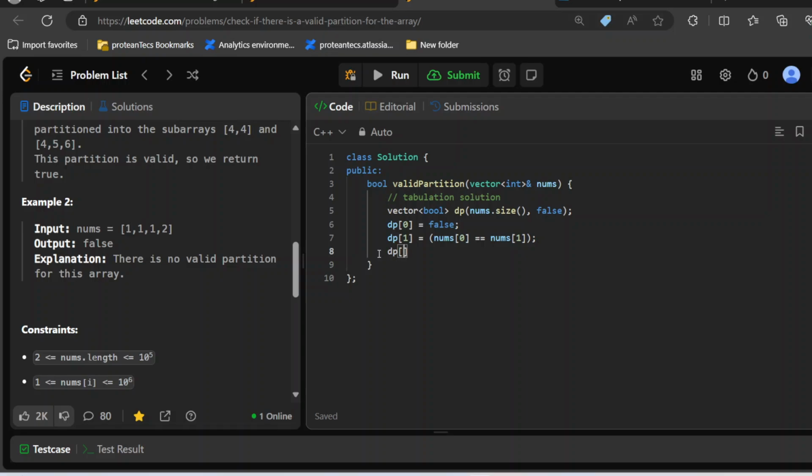Now let's go with another base case. Before doing this, let's see if n is equal to 2, then I will simply return dp of 1. Makes sense? Because there might be a case where n is 2. So if n is 2, I don't need to travel down and make an error on index range out of bound or something like that.